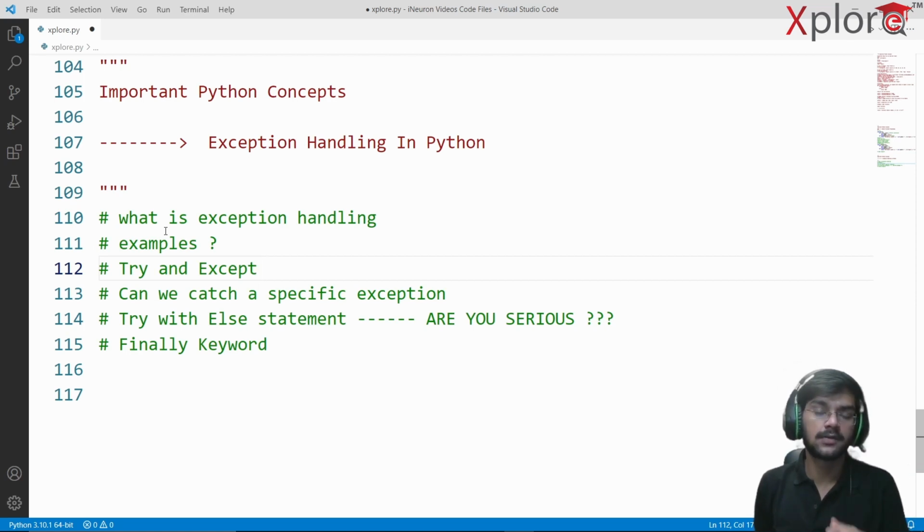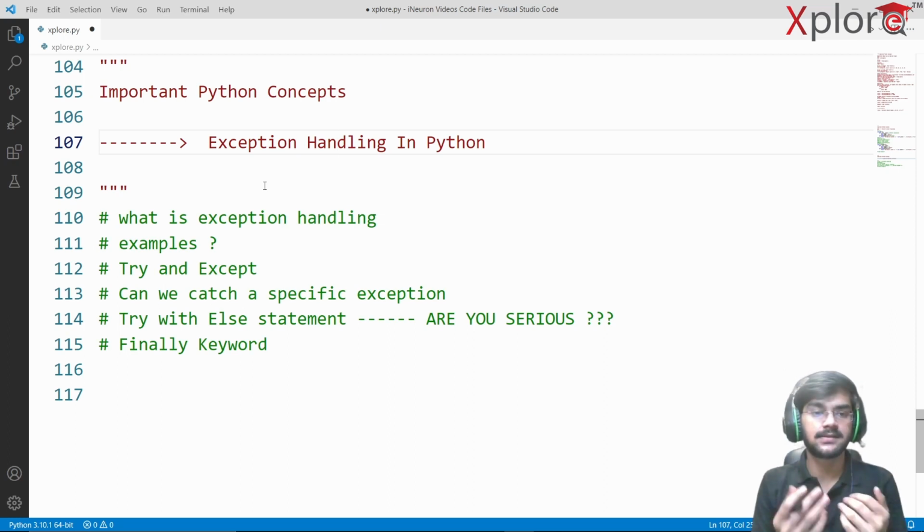So today we are going to continue with the series of important Python concepts, which are again going to be helpful in solving some of the MCQs, and even most of the MCQs, by the way. Today we are going to focus on exception handling in Python. What is exception handling and how can we go about learning it? I've divided this into a few steps, with the help of which we are going to be able to learn it in a proper manner.